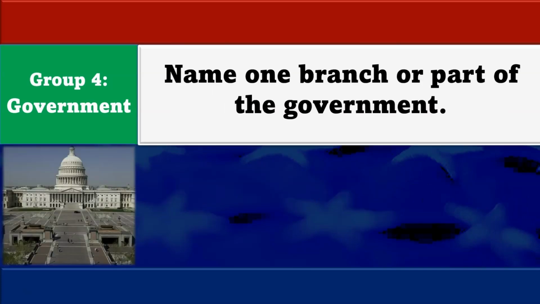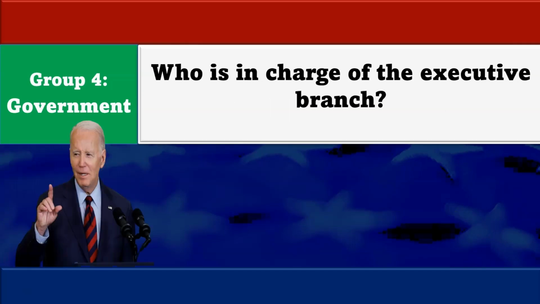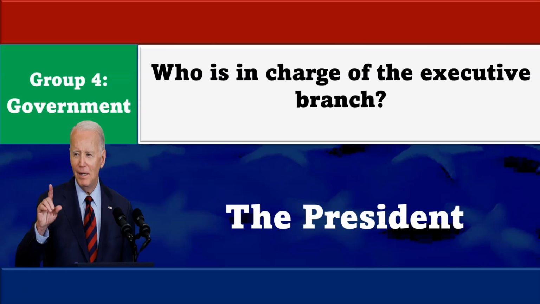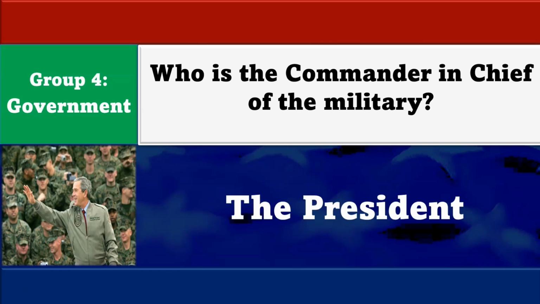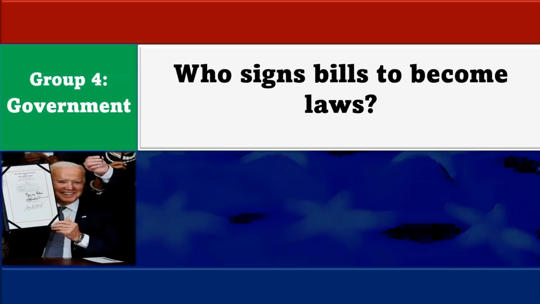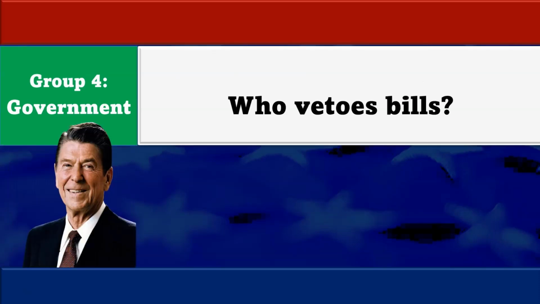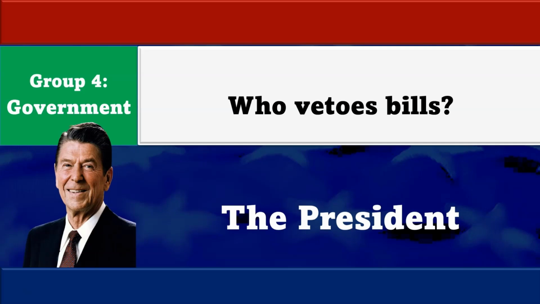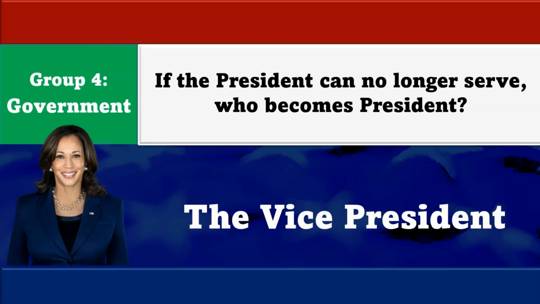Name one branch or part of the government. The Congress. Who is in charge of the executive branch? The President. Who is the Commander-in-Chief of the military? The President. Who signs bills to become laws? The President. Who vetoes bills? The President.